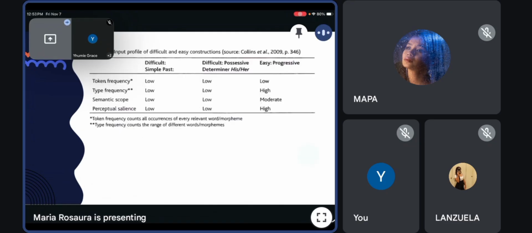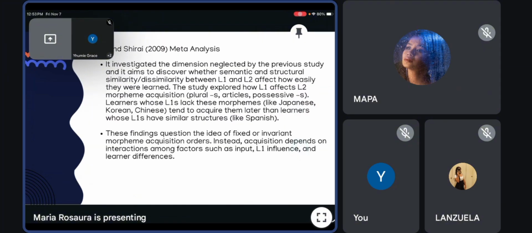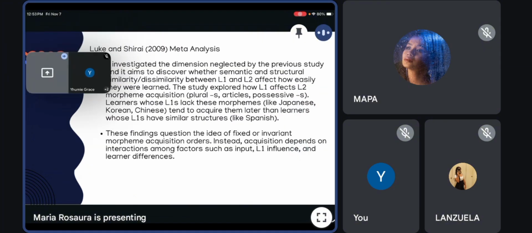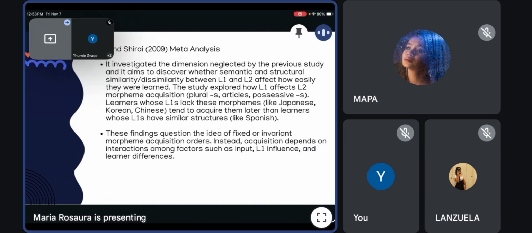There was another meta-analysis carried out by Luke and Shirai, 2009. They added the dimension of first language influence. They found that learners whose first language lacks certain morphemes, like plural -s or articles, tend to acquire them later. Spanish learners, whose language shares similar structures with English, learn faster.